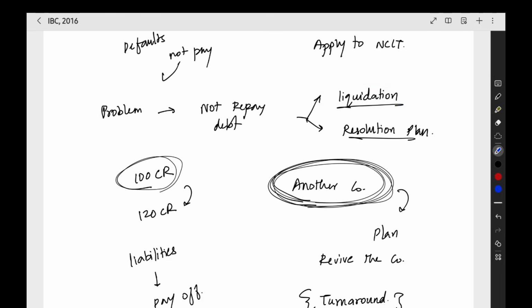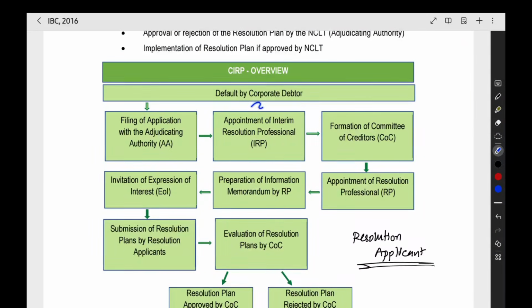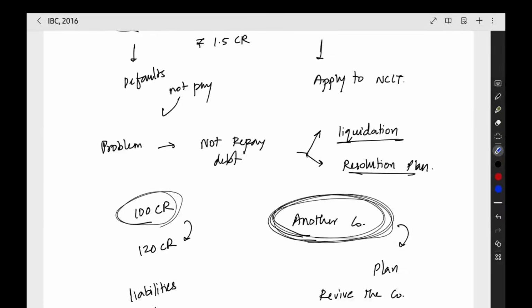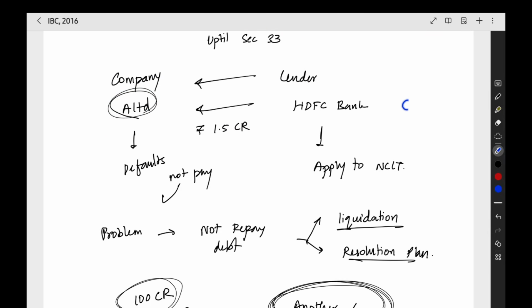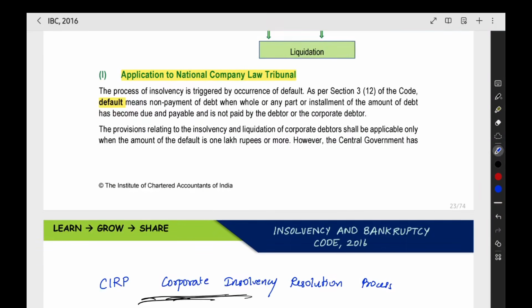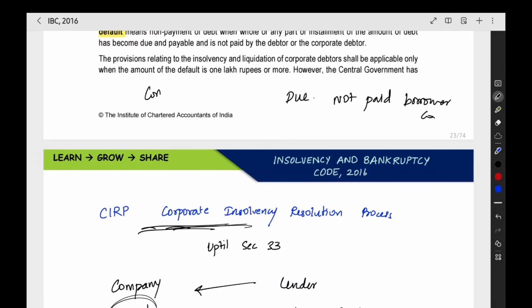We will sell all the assets and repay the liabilities. So that is the entire resolution process. First, there will be default by the corporate debtor. The company A Limited is not repaying the 1.5 crore debt. That is the first point for starting the CIRP process, so this default must be there. Default means there is an amount due to be paid, but it is not paid by the borrower company. It is nothing but the corporate debtor.